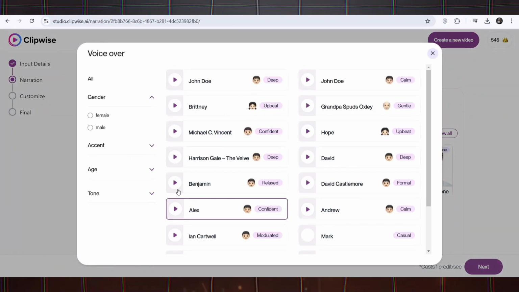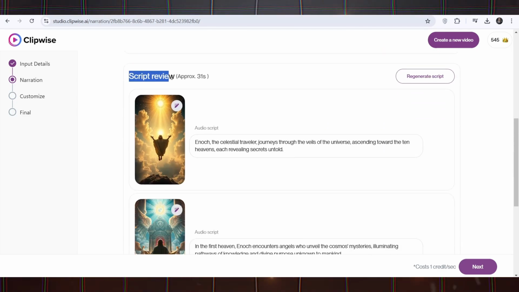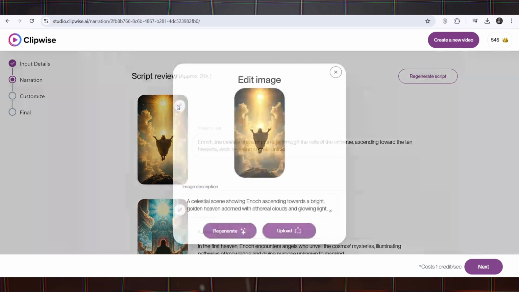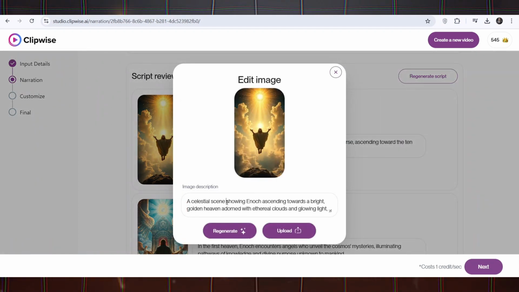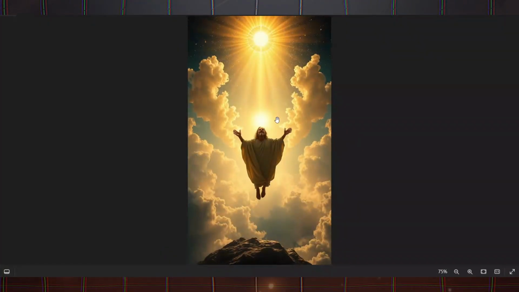In this section, you can choose from a selection of professional voices for your video. There are different options for the tone and style of the voiceover. You can listen to demos of different voices and choose the one that best suits your video. Select a video avatar, optional. If you want your video to have a digital presenter AI avatar, you can select one of the AI avatars from this section. This option is very useful for educational, news, or promotional videos.